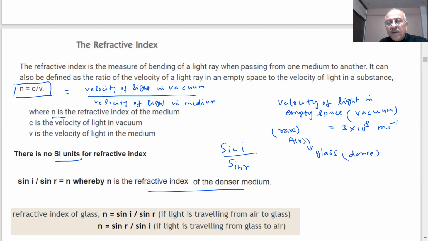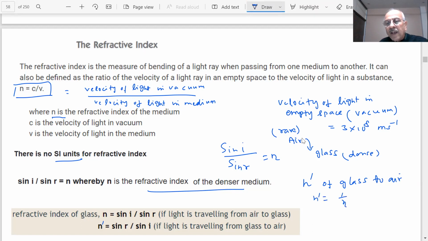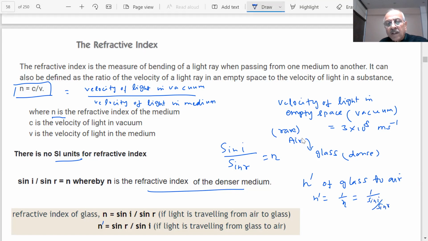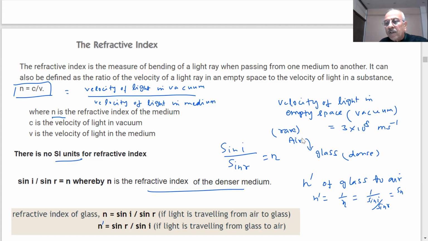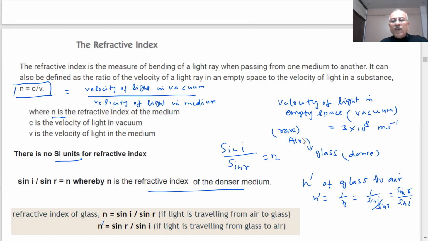Supposing n dash, air to glass, glass to air, then it will be 1 by n, which will be 1 over sine I by sine R. That will be equal to sine of R divided by sine of I. So we can define refractive index this way.